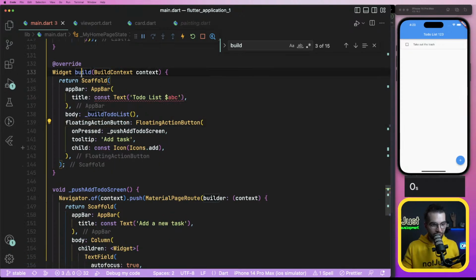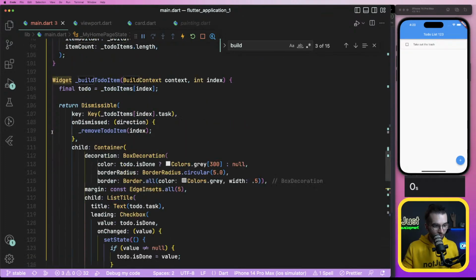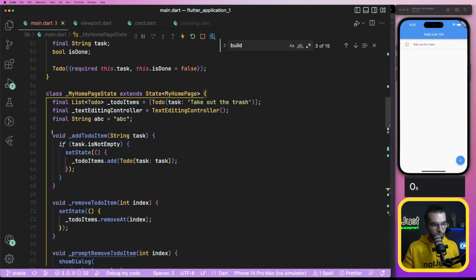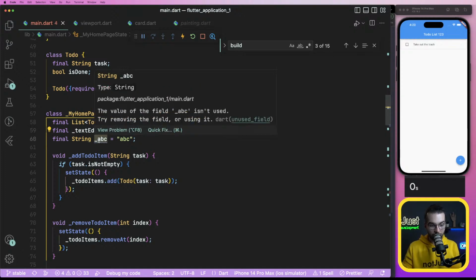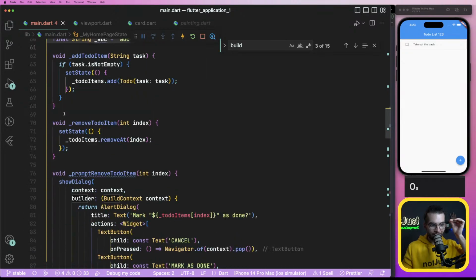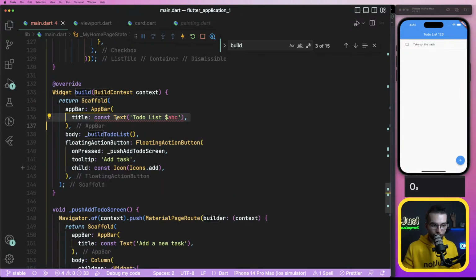So we have here a build function, and it's inside the component called MyHomePageState. And inside MyHomePageState, I have this simple abc. Maybe I should do it like this, abc variable. My understanding of how programming works is I should have access to that abc inside this build function.